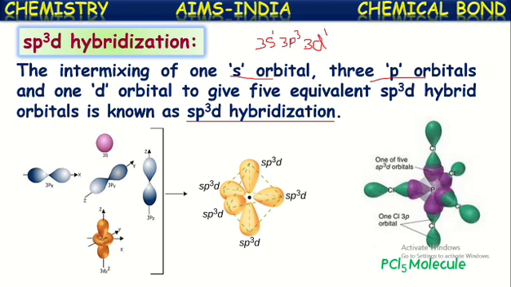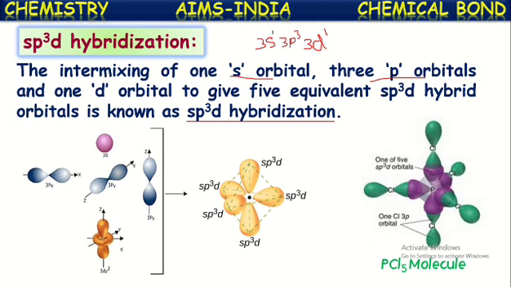In that way the PCl5 molecule is formed, and its molecular shape will be trigonal bipyramidal. These three are in the trigonal planar shape, and above the plane there is one chlorine, below the plane there is one more chlorine. From the top one pyramid shape is there, and from the bottom there is one more pyramid shape.